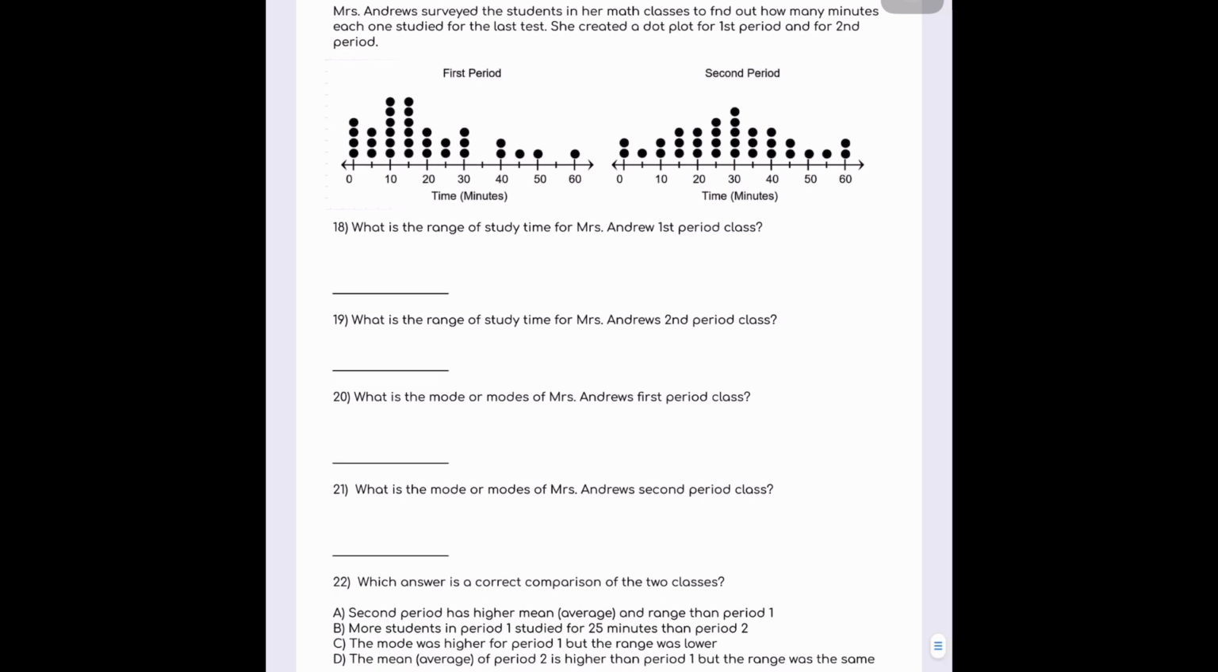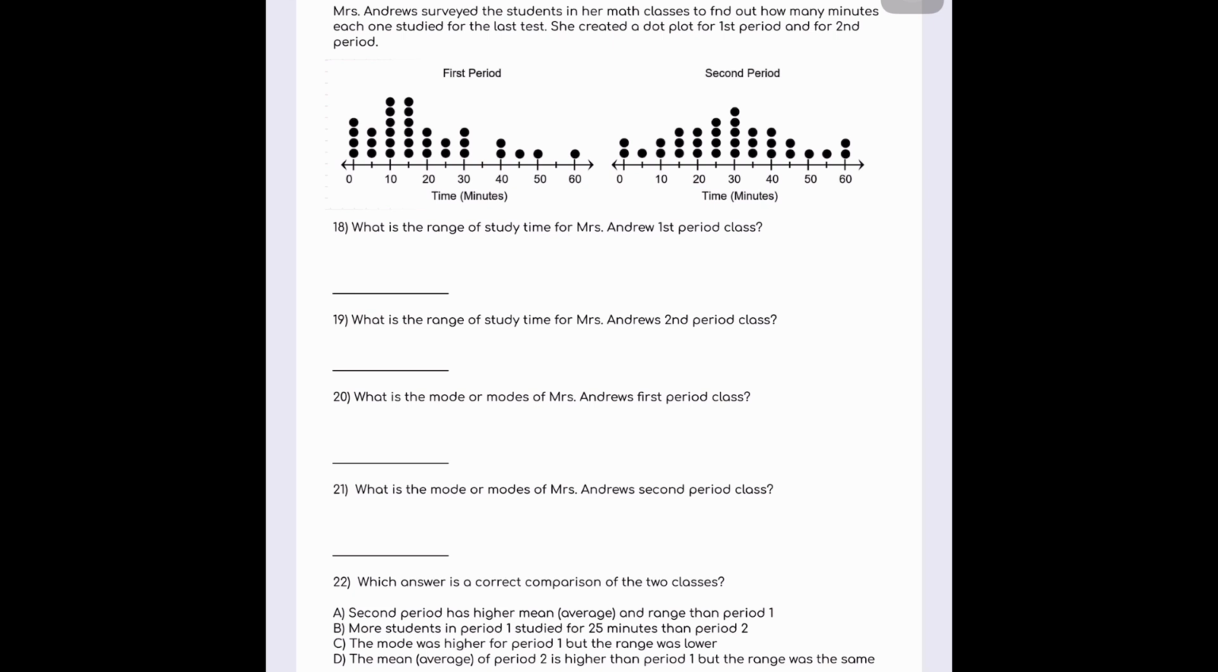In the next problem, we have two dot plots. We're going to answer some questions about the dot plots and then compare them with question 22. In this one, let's just read the question. Mrs. Andrews surveyed the students in her math classes and found out how many minutes each one studied for the last test. She created a dot plot for first period and for second period.